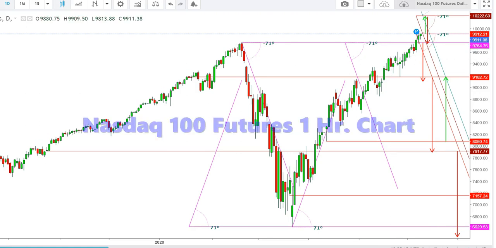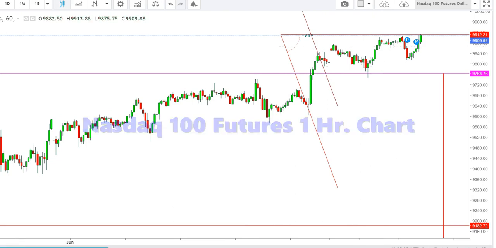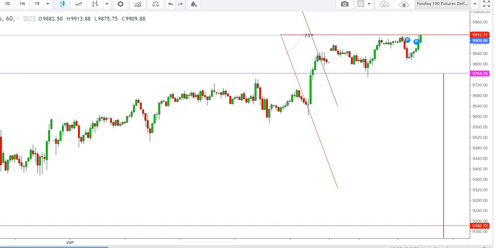So now let us see this chart in an hourly time frame. Here you can see that in an hourly time frame, the Nasdaq futures have been facing stiff resistance at the levels of 9912 once again, where I find that if the Nasdaq futures are not able to breach this immediate resistance tonight, we'll see the Nasdaq futures take a sharp downward move where they will find their immediate support at 9760. But if they are not able to defend this immediate support, we'll see the Nasdaq futures take a sharp downward move up to the levels of 9713.